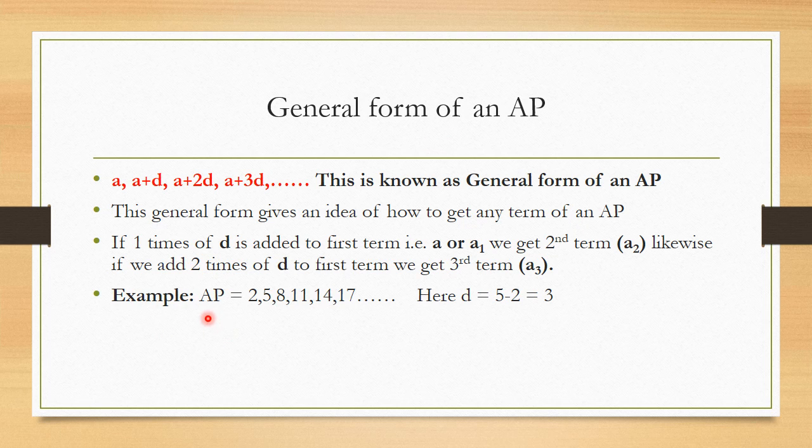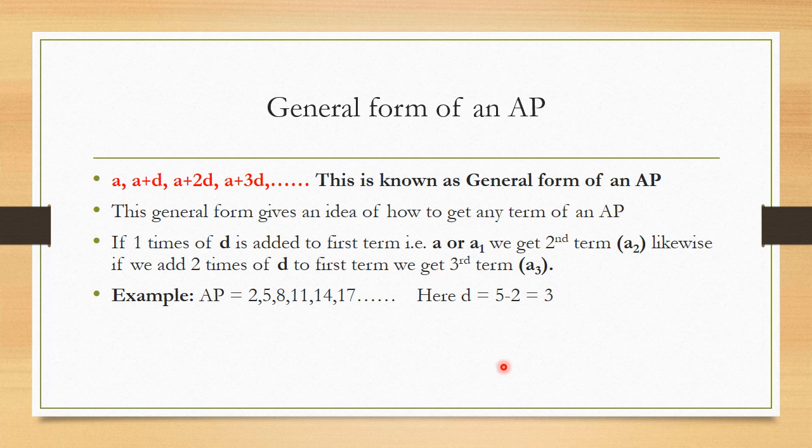For example, here I am taking an AP 2, 5, 8, 11, 14 and 17. Now if I first find the common difference of this AP, that is going to be A2 minus A1. My second term is 5 minus first term is 2. 5 minus 2, I am going to get the answer as 3.